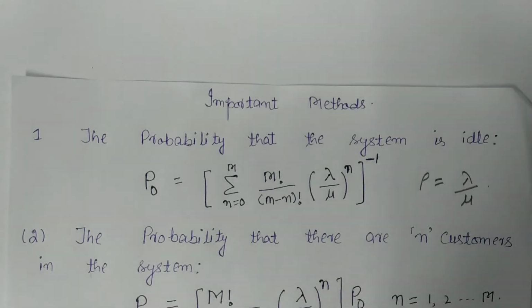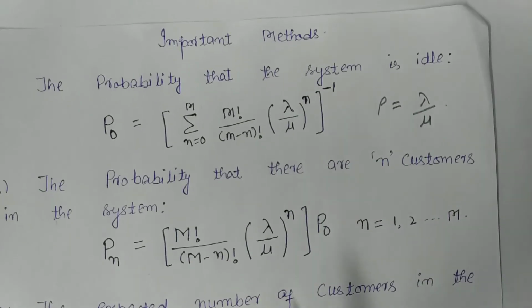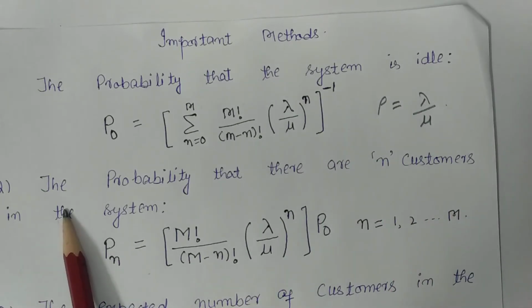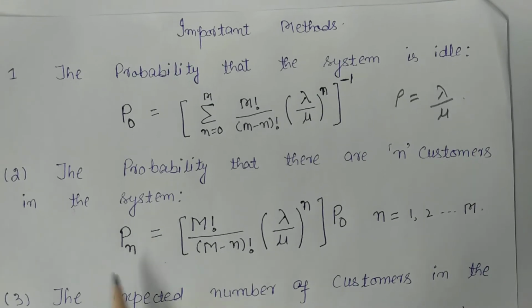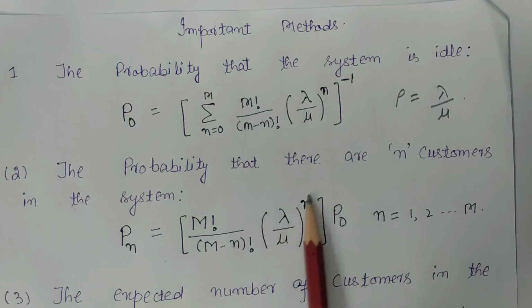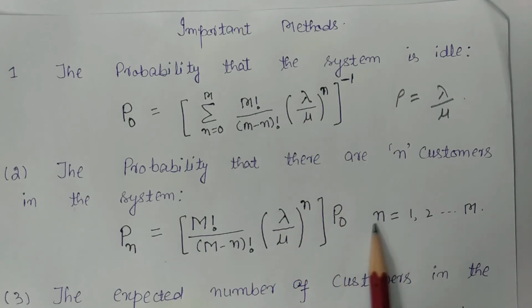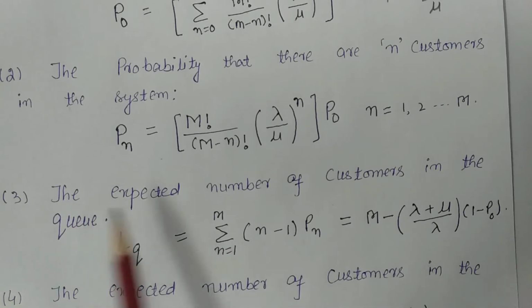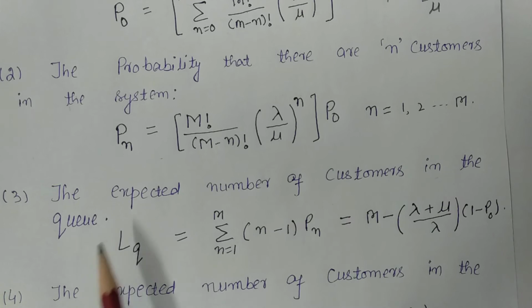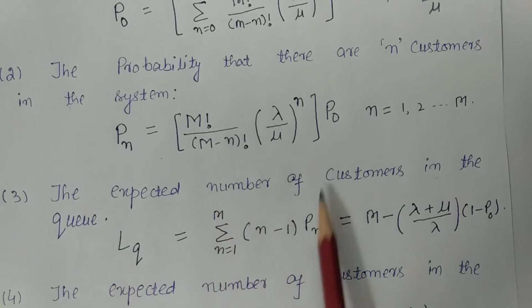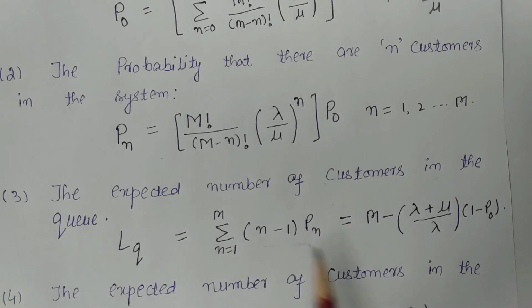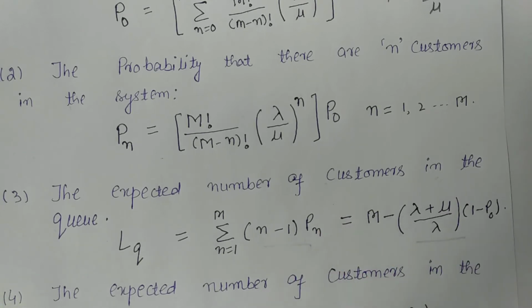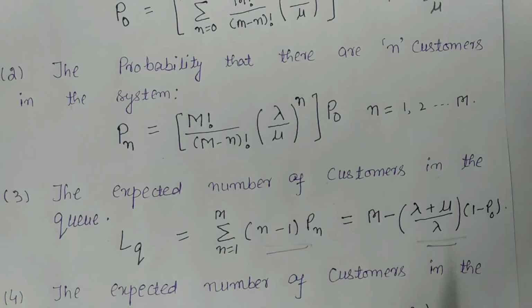Now next, the probability that there are n customers in the system. So in this case, Pn will be m factorial upon m minus n factorial, lambda upon mu raised to power n into P0, where n runs from 1 to m. The expected number of customers in the queue, Lq, is summation n runs from 1 to m, n minus 1 into Pn. After simplifying, I will get this method. Now it's up to you, either use this one or this one.